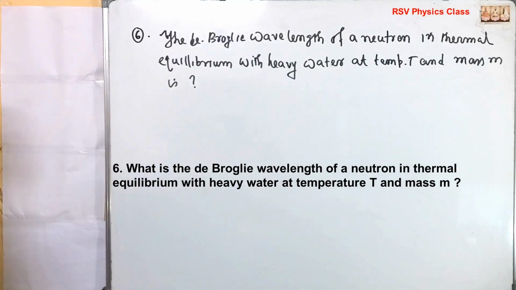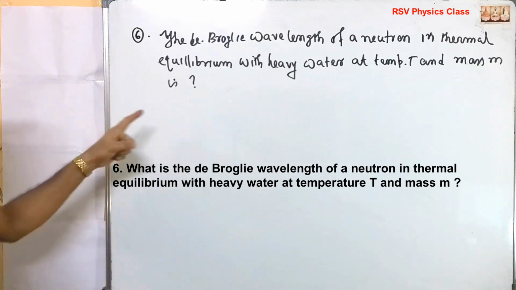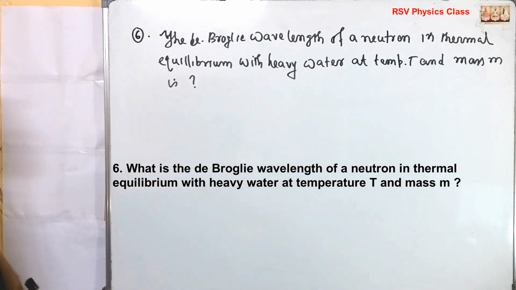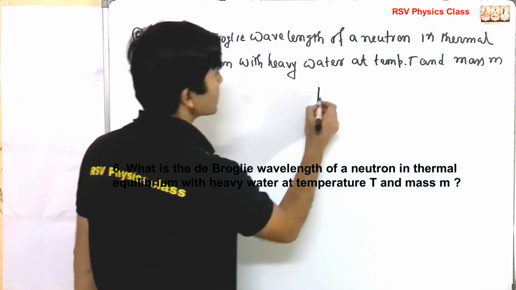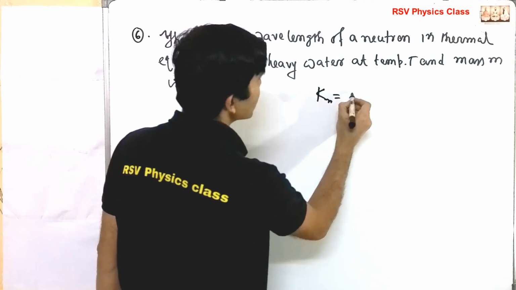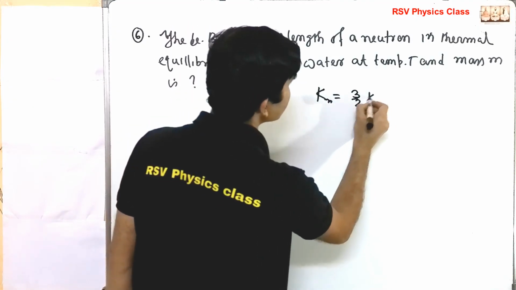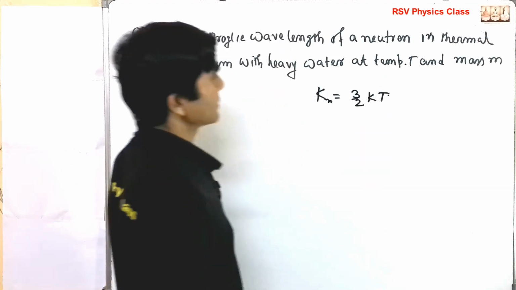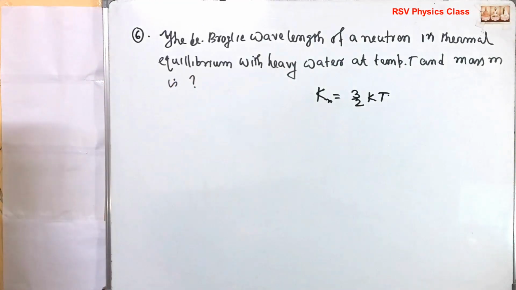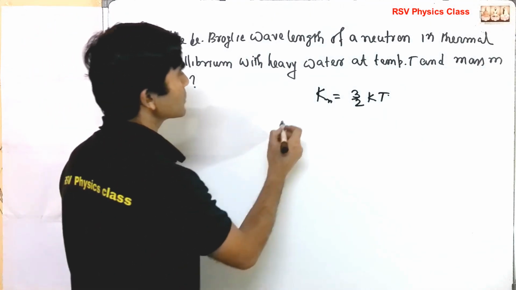Problem number 6. The de Broglie wavelength of a neutron in thermal equilibrium with heavy water at temperature T and mass m. So in thermal equilibrium, the kinetic energy of the neutron is equal to 3/2 k T. This is the kinetic energy for a thermal neutron, in thermal equilibrium.